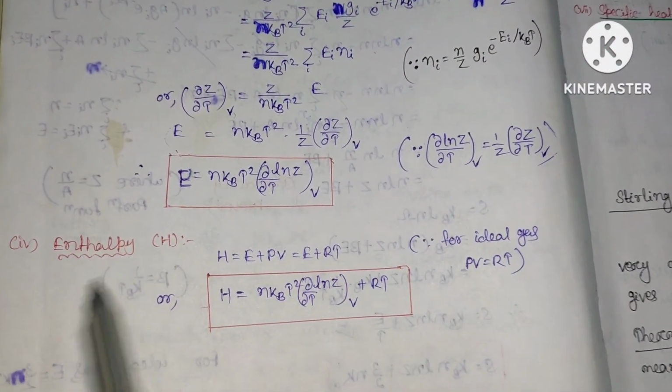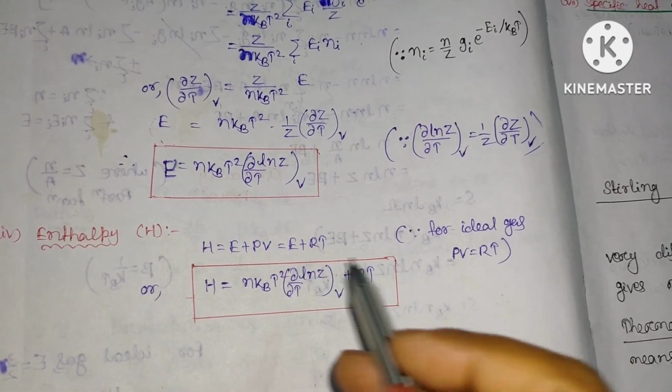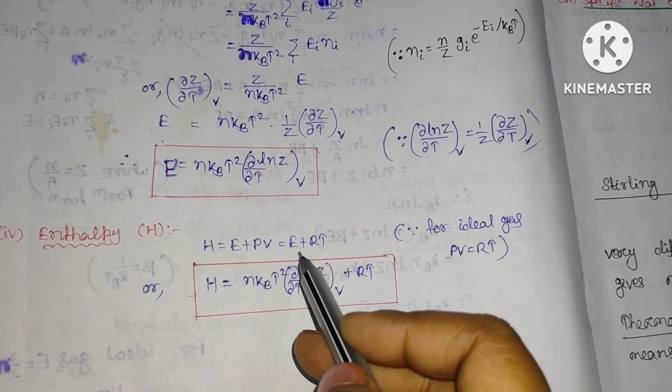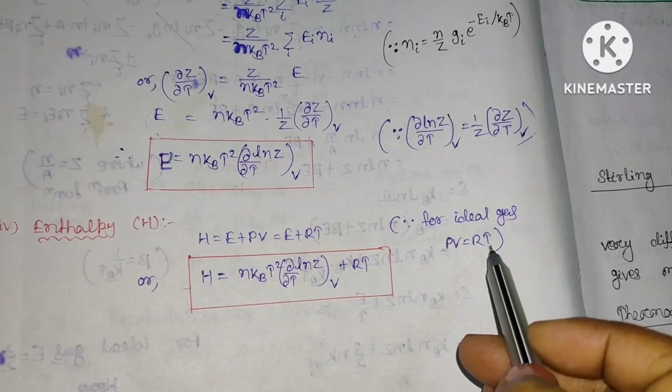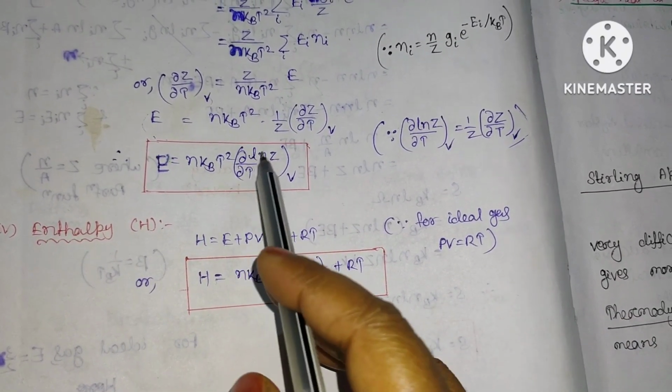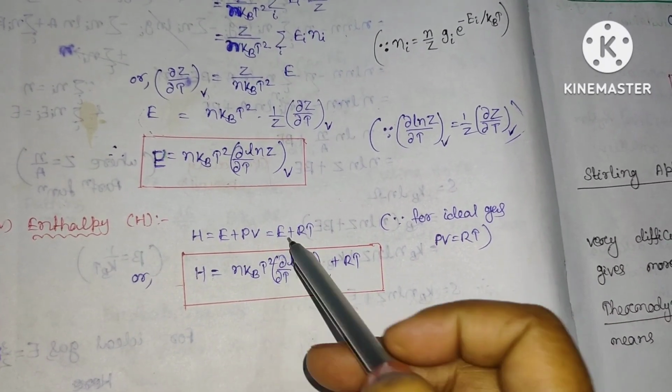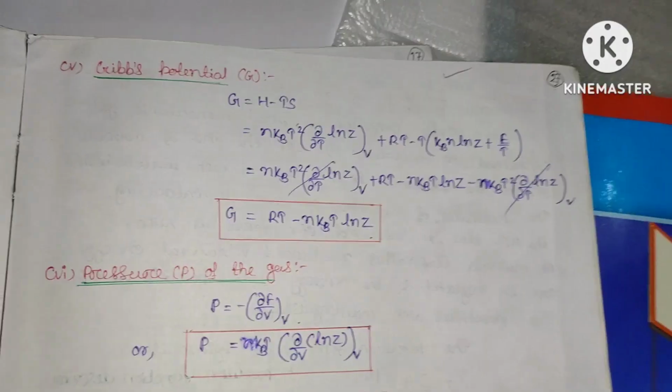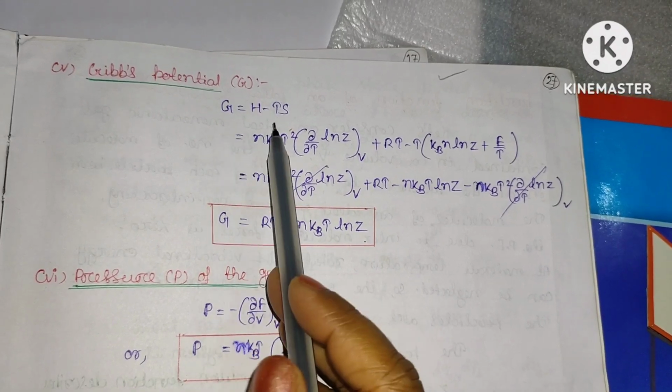Now calculate the enthalpy. Enthalpy is E plus PV, that is E plus RT, since PV equal to RT for an ideal gas. So H will be equal to nkT squared del by del T of ln z at constant V plus RT. Now the Gibbs potential, G equal to H minus TS.